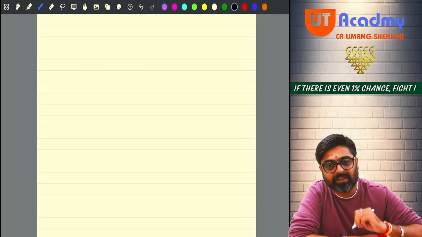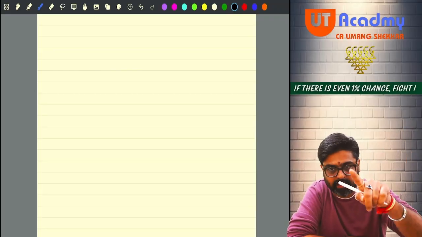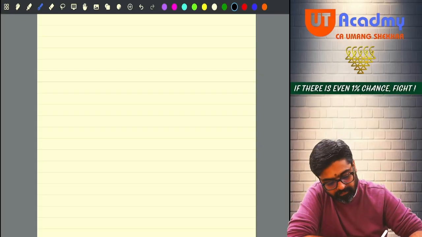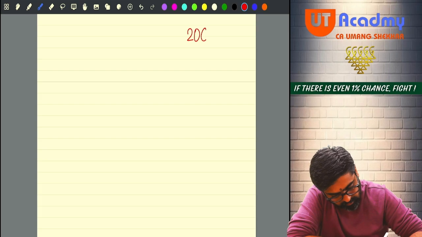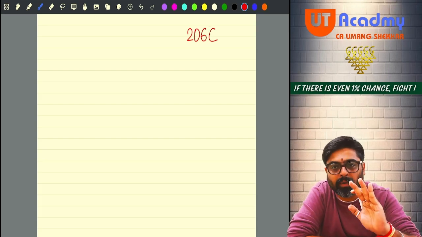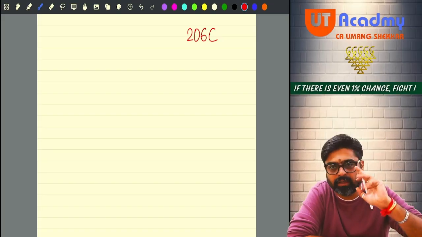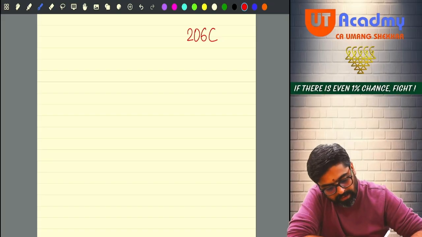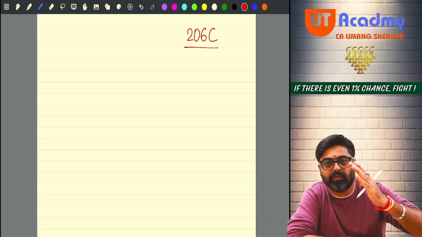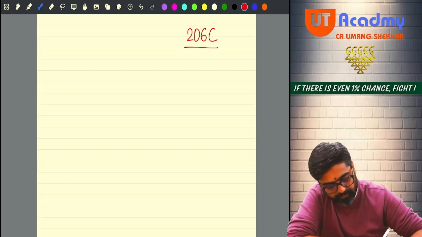See, the provision which you are supposed to study for your intermediate exam is 206C. So all the provisions regarding TCS are given in 206C. This section is there. Now in this section there are different subsections. Okay.